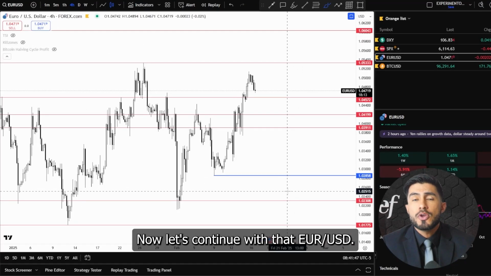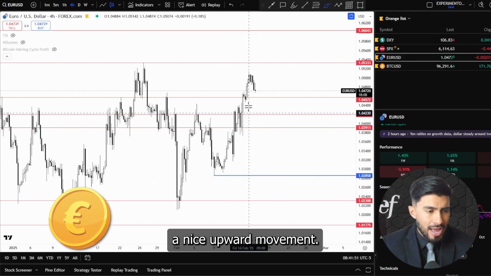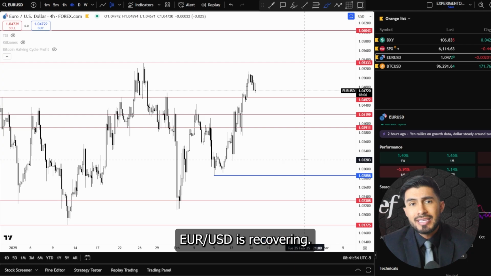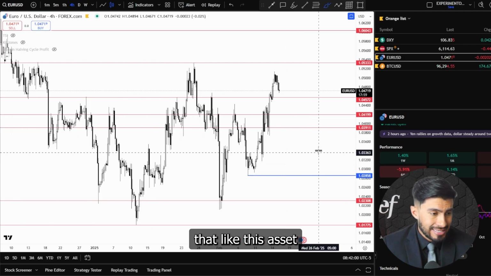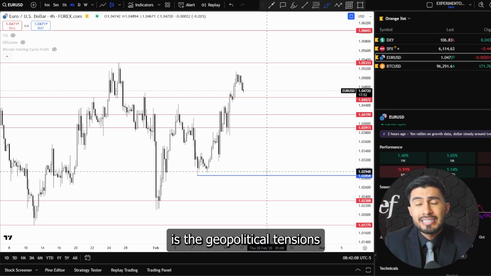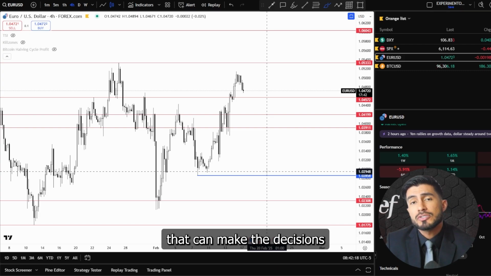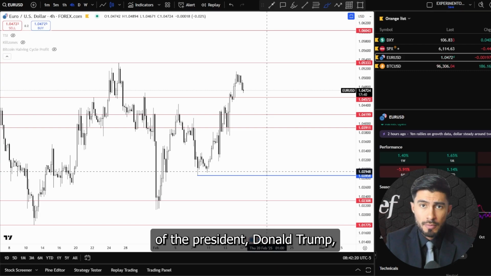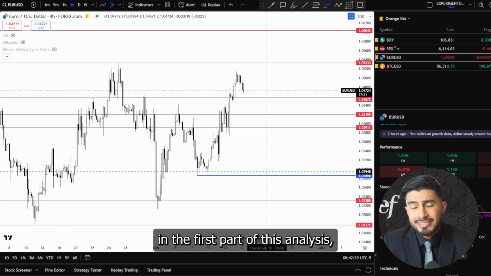Now let's continue with the Euro USD. We are seeing a nice upward movement. Euro USD is recovering, and that's a good signal for the traders that like this asset. The big problem right now is the geopolitical tensions that are occurring because of all the consequences that the decisions of President Donald Trump can have. Taking that into consideration and all the fundamentals we saw in the first part of this analysis,